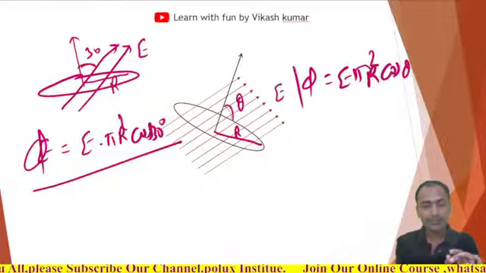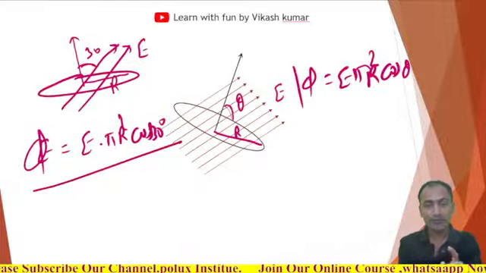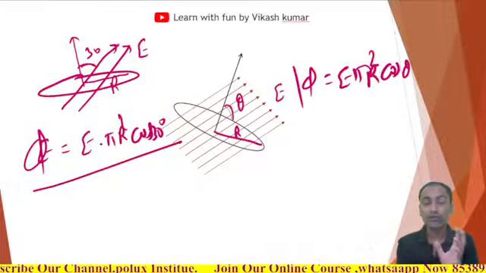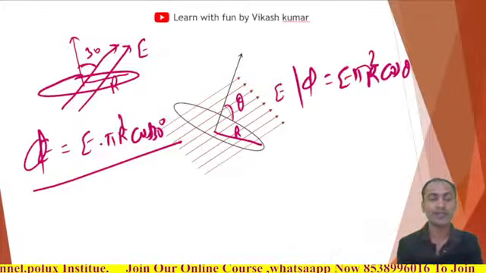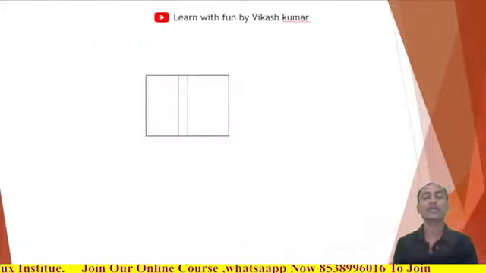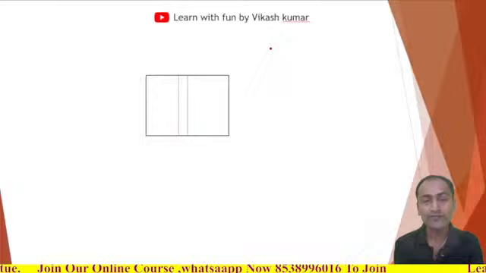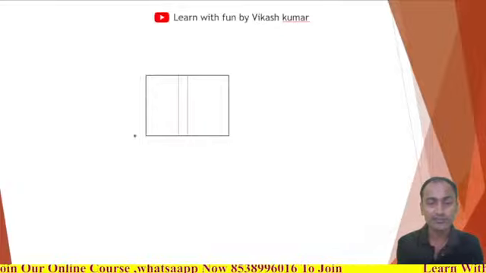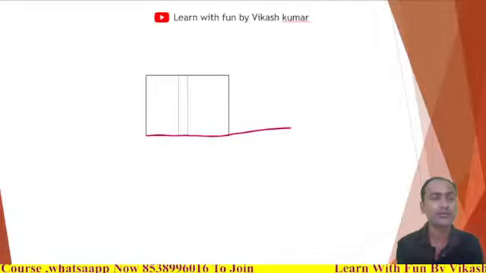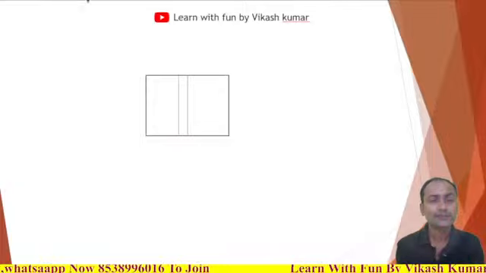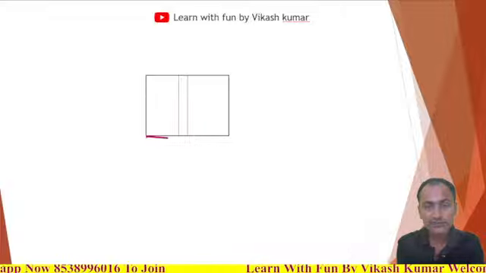Okay, now let me discuss what will happen if it is not a uniform electric field. A question cannot always be uniform; it can be non-uniform. Let me draw this diagram clearly.